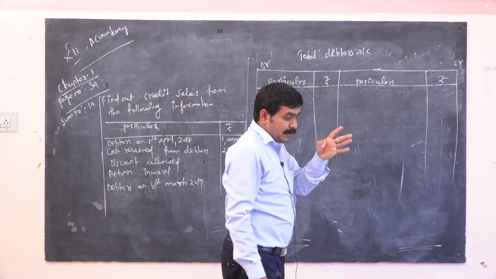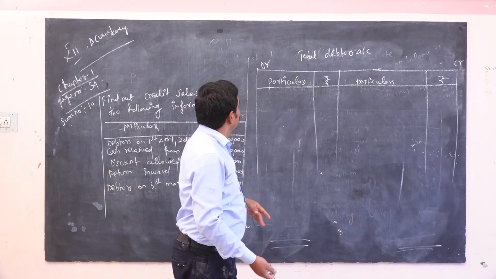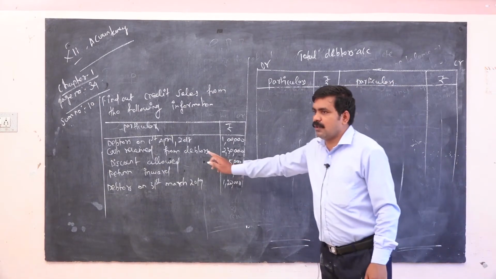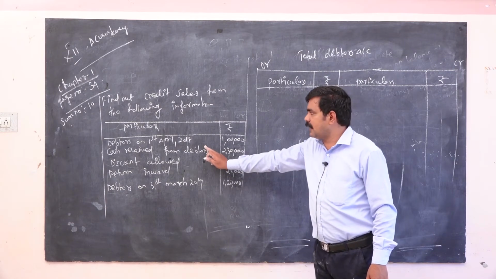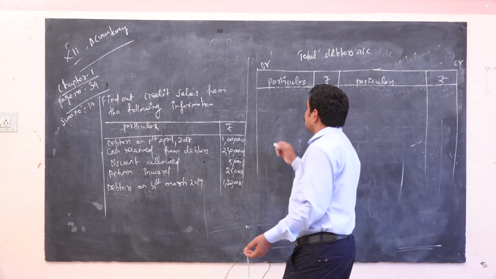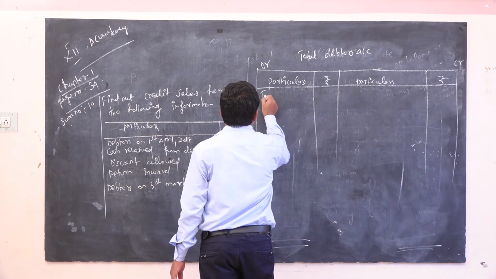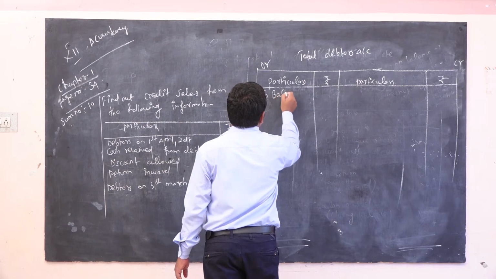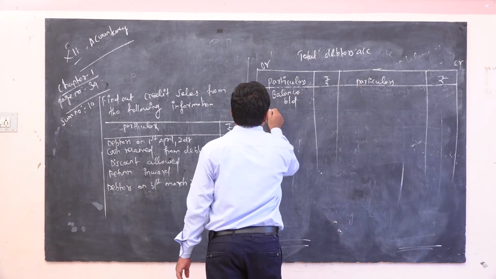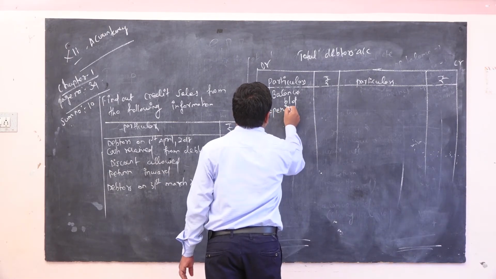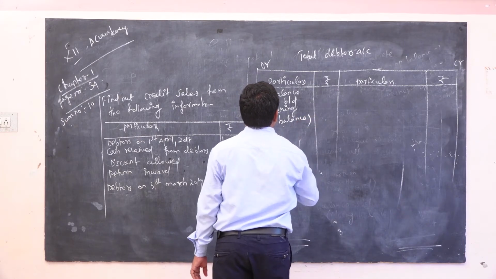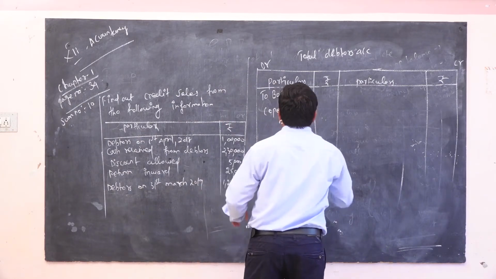Okay, so format. First one, you have to take opening balance on debtors. Opening balance, that is a debtors opening balance. So you have to write "To balance brought down", that is opening balance. Okay, what's the amount? 1 lakh.